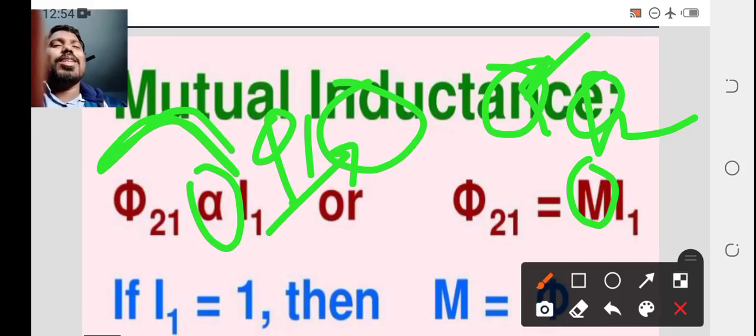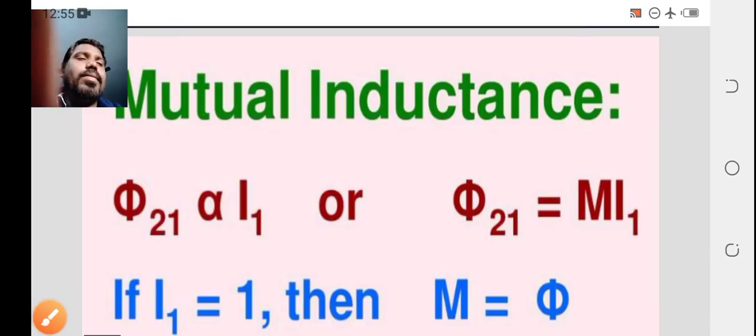Phi is nothing but a flux, I is nothing but a current. So the second coil flux is proportional to the first coil current. That means phi 21 equal to M21 I1. If you are taking I1 as 1, current in the first coil is 1, then what is M equal to? M equal to phi.